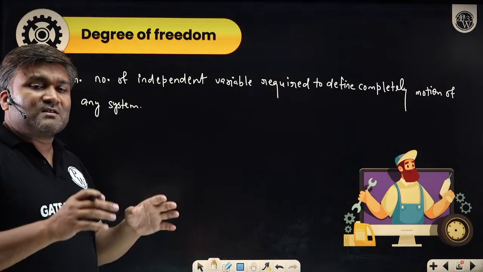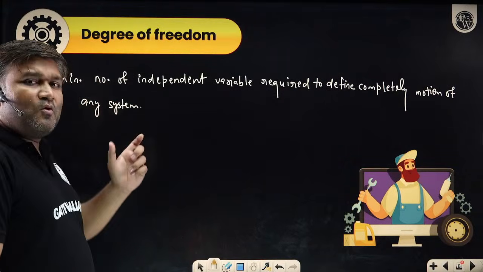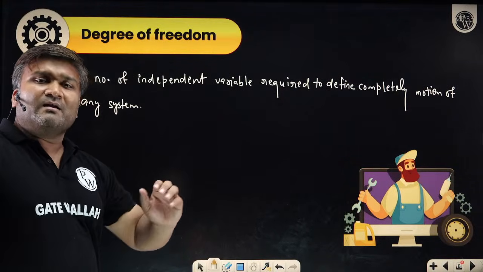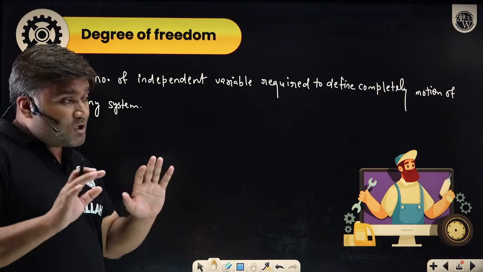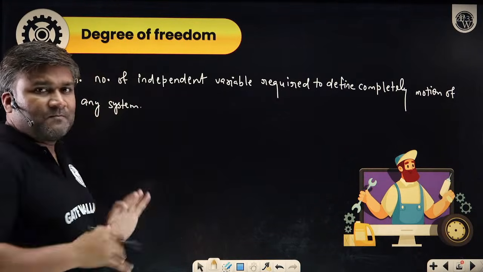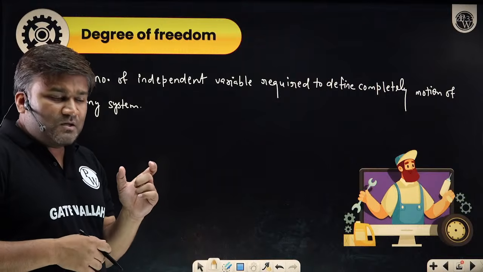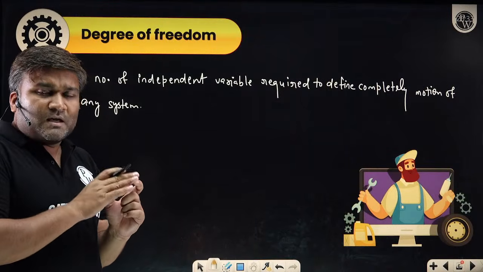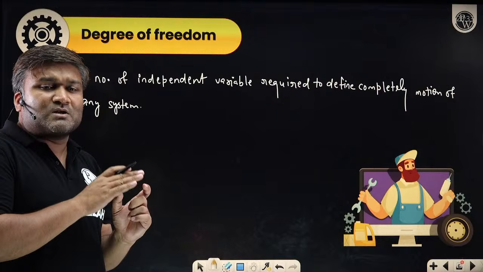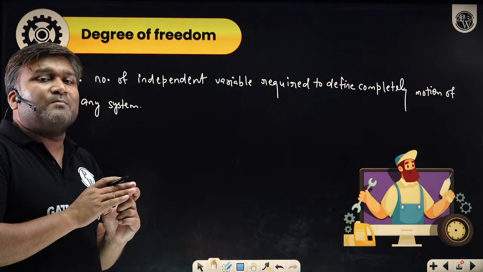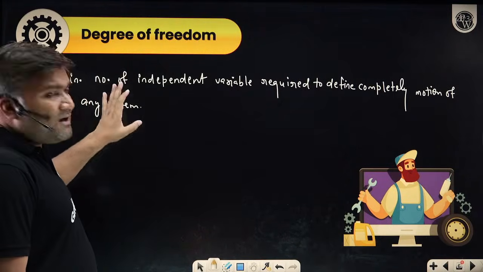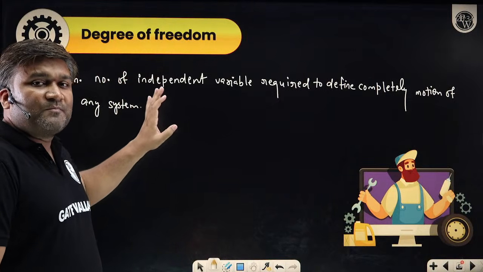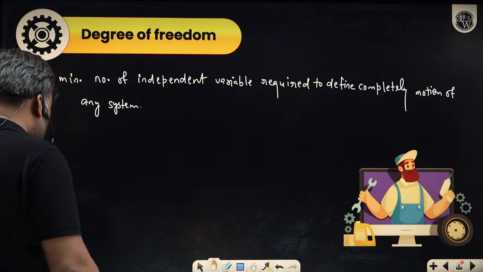So different subjects में degree of freedom को I have defined according to my subjects, but the core philosophy is this, that if I have any system, and I want to define this system's motion completely, how many parameters, how many minimum variables are required, sir, that is something which is called as degree of freedom. Now for mechanism, what is the meaning of this?